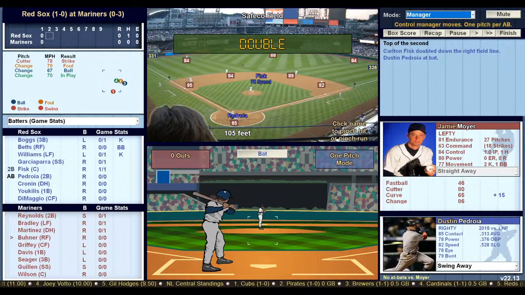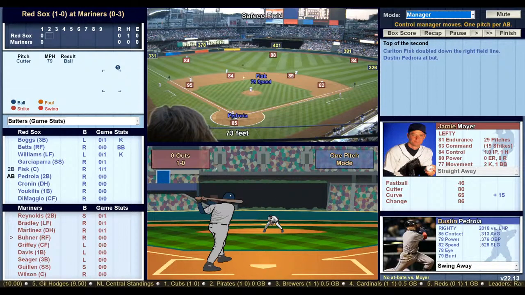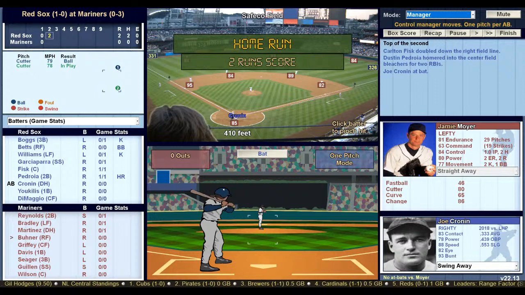Here comes Petey, Dustin Pedroia, and he's a 79 bunter. Cronin, the DH, on deck. We're going to let Pedroia swing away. 1-0, green light. Pedroia rips a shot to center field, and that's going to be a 2-run homer. It just gets over the wall, and it's 2-0 Red Sox.